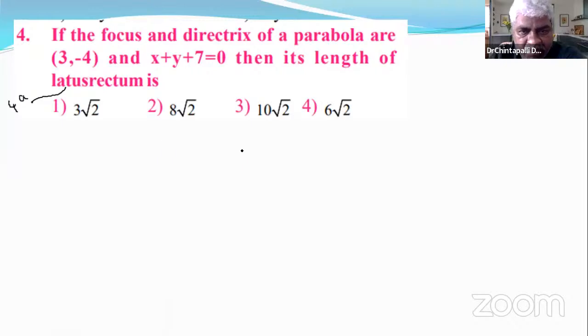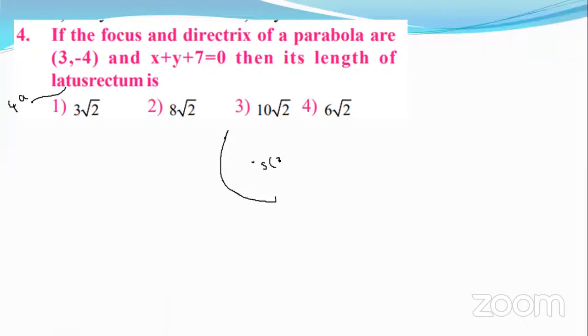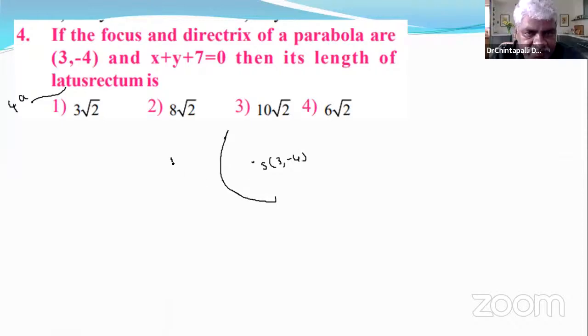The 2a is obtained from this parabola. Focus is (3, negative 4). This is the directrix.